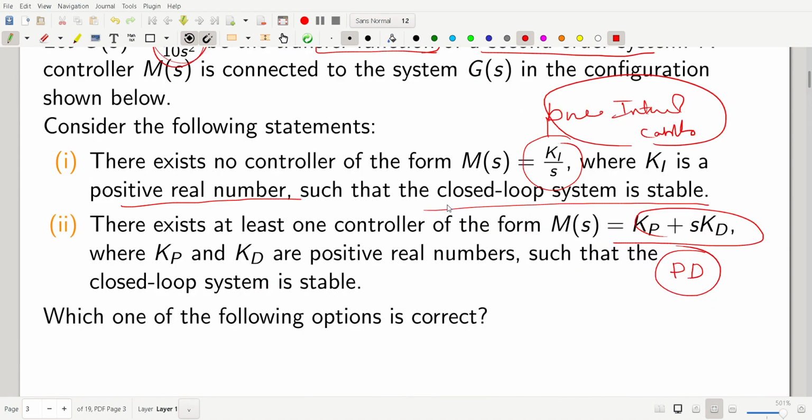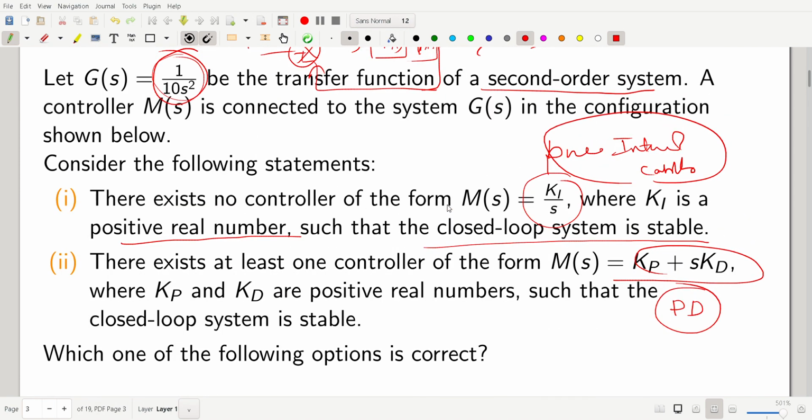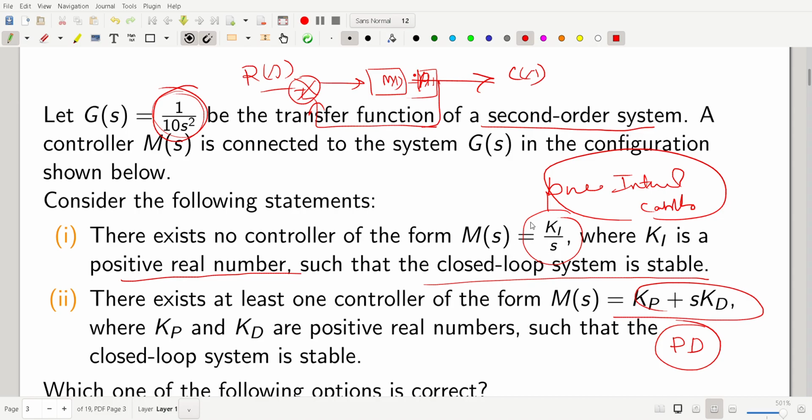As we know, in case of integral control it adds one pole at the origin. Since our system itself has two poles at the origin, is it possible to stabilize this integral nature system?